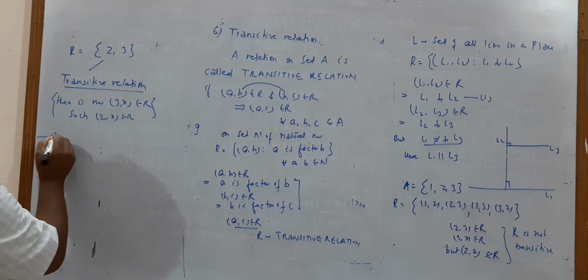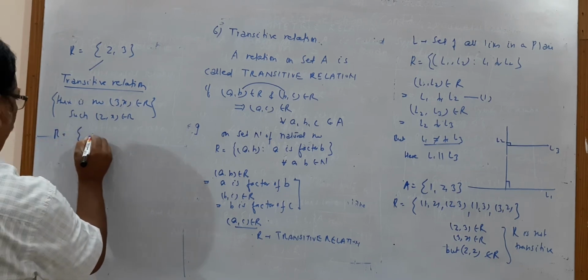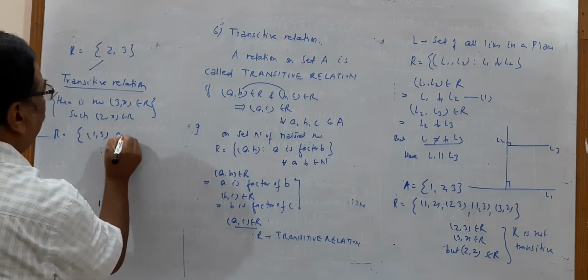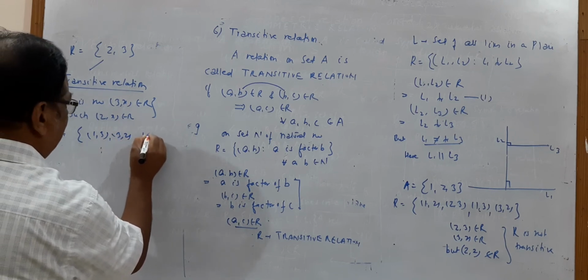Now one more simple example. Let R = {(1,3), (3,2), (1,2)}. Is it a transitive relation?